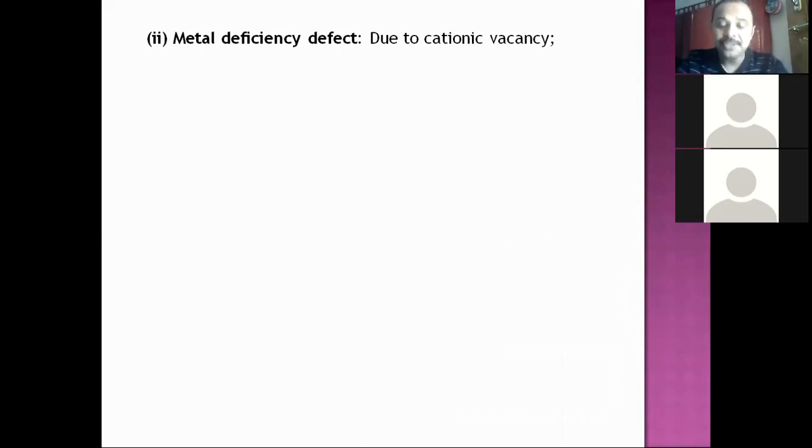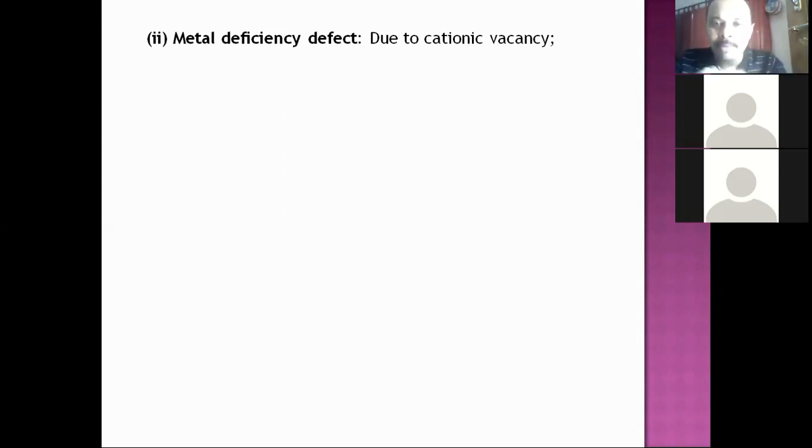Now metal deficiency defect. In an ionic solid, let's say there are 100 cations and 100 anions. Now electrically neutral it is. Metal deficiency means cations should be less in number. How many ways of having fewer cations? 100 and 100 are equal. If 98 cations are there, then it is metal deficiency. Anions are same, cations have reduced. In the other case, if 105 anions are there, then anions are more, so metal deficiency.